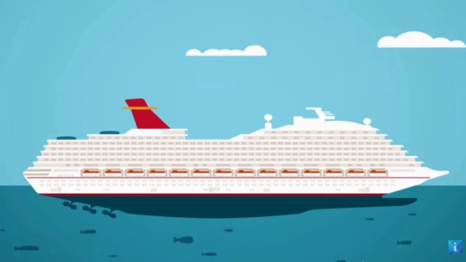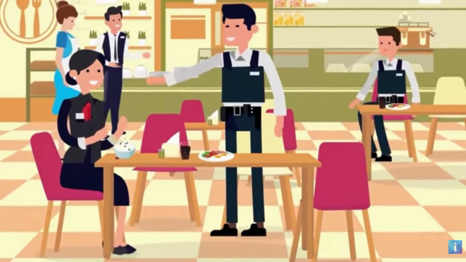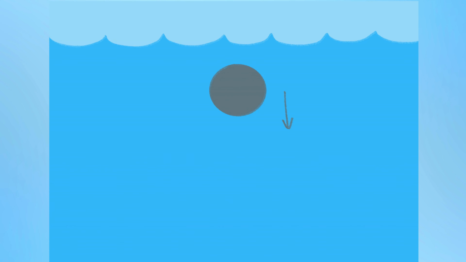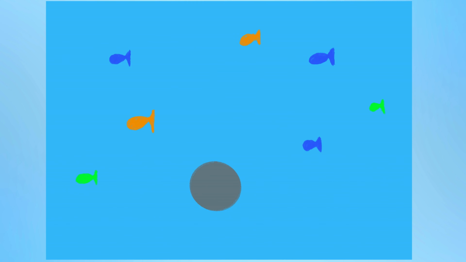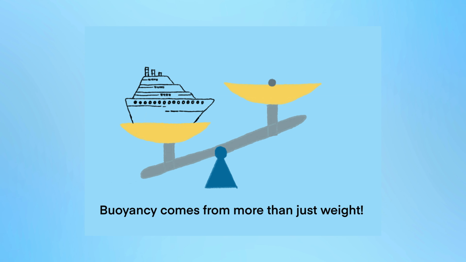Imagine you're on a cruise with your family. There are pools, activities, and multiple restaurants. Meanwhile, a steel ball you drop in water sinks immediately, and yet the steel cruise ship, larger than a building, still floats. Clearly, something more than just weight is going on here. So, how does this even happen?